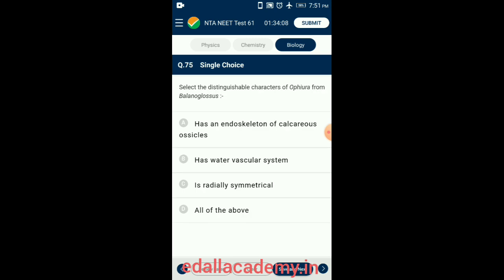Question number 75. Select the distinguishable characters of Ophiura from Balanoglossus. All of the above characters are common under the phylum Echinodermata, example Ophiura, but hemichordates, example Balanoglossus, are bilaterally symmetrical animals and they do not show the above characters. So the answer is option D, all of the above.